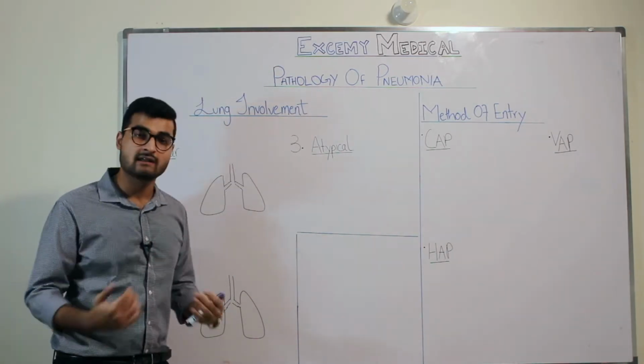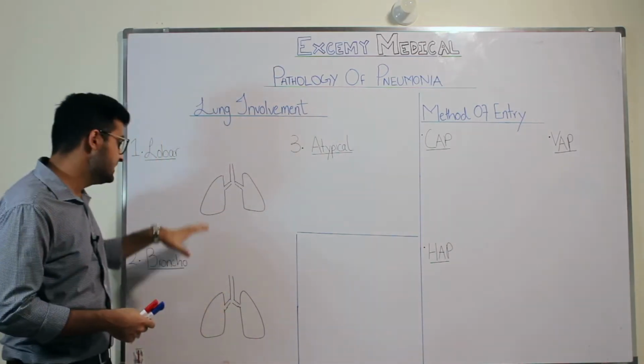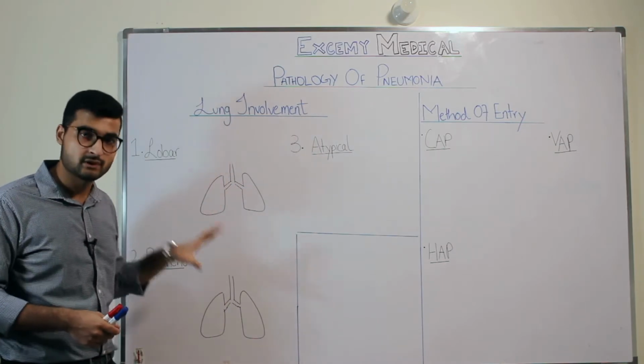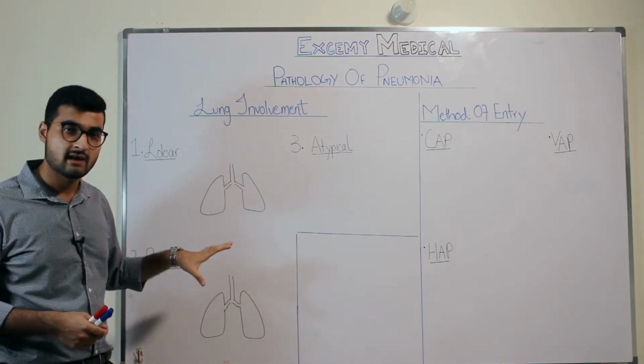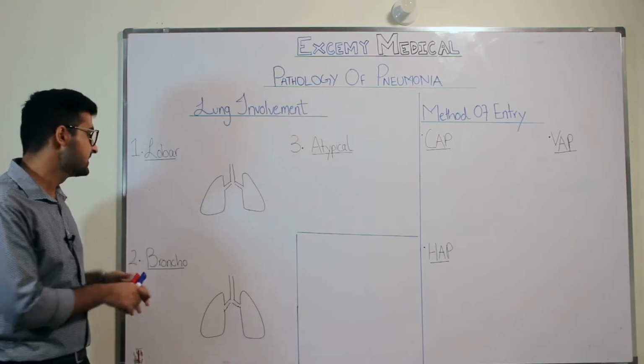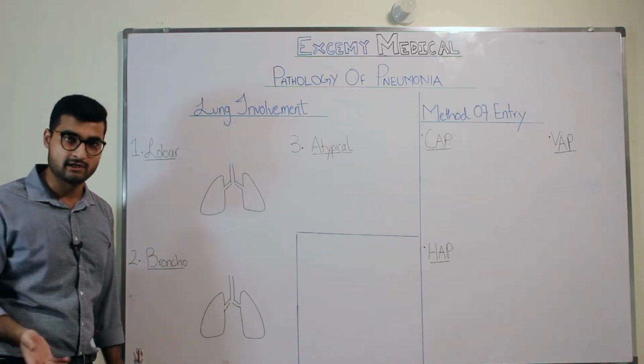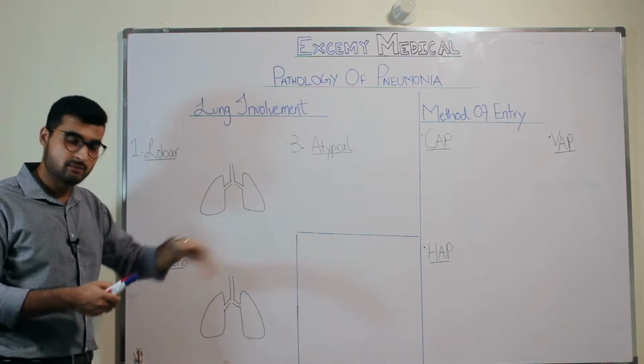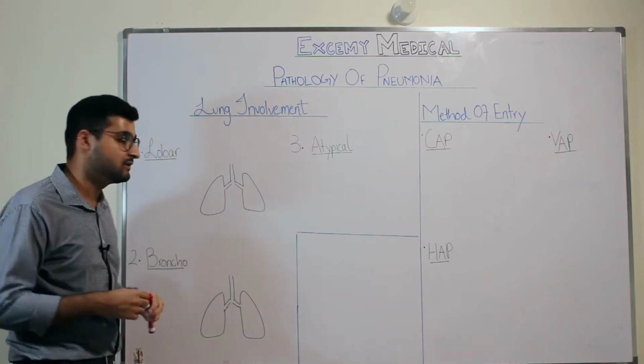By lung involvement, it means that a particular part of your lung is going to be involved in different kinds of pneumonias, and we have classified this under one heading. So our first heading is lobar pneumonia. Before we head into lobar pneumonia, let's briefly talk about the anatomy of your lungs.